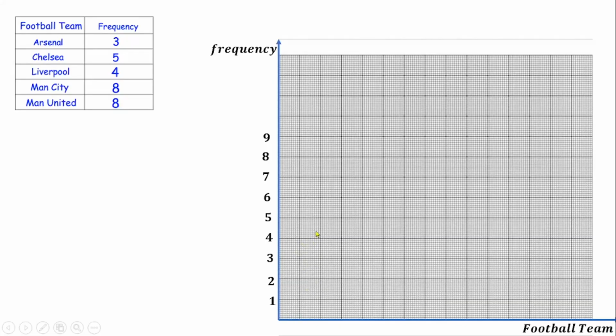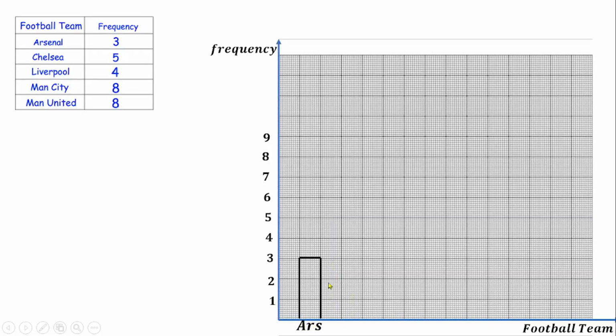I will draw the first bar in the next 2 centimeters. The frequency is 3, so I'm going to take my ruler and pencil, draw a straight line to this, then close it here, then close it at the top. So this represents Arsenal, which is represented by ARS. If you like, you can write it in full, which is what you are supposed to do.